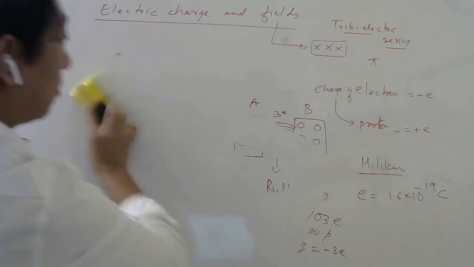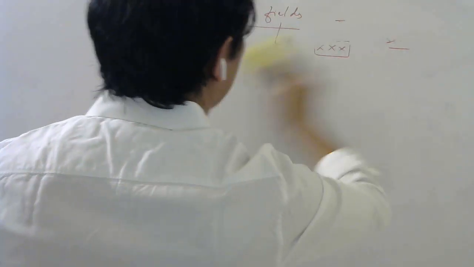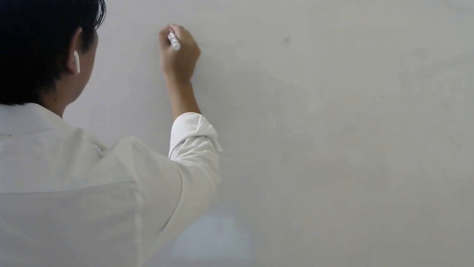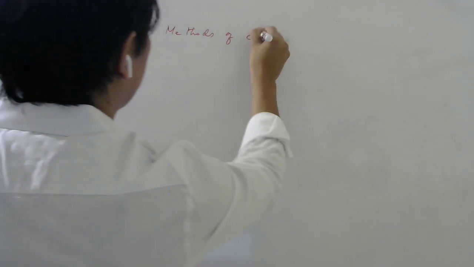So once we have understood this fact that because of this transfer of electrons a body gets charged, let us now see how a body can be charged. So there are basically two methods of charging a body.